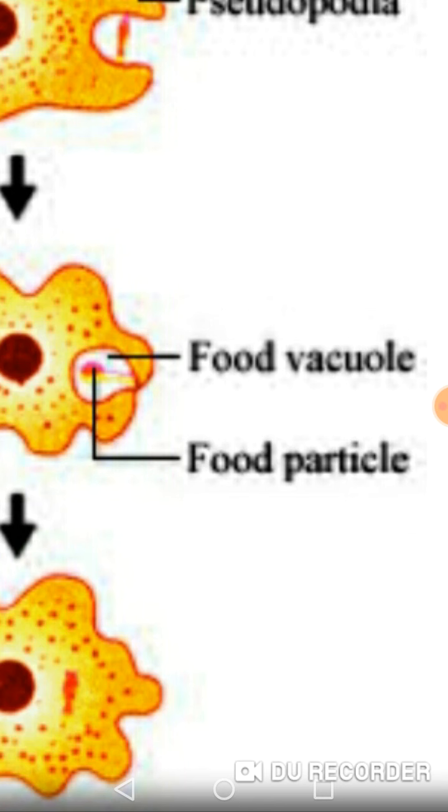What amoeba has done over here is, first it ingests the food, then it digests the food. What is holozoic? First ingestion, then digestion takes place. Okay, that's all.